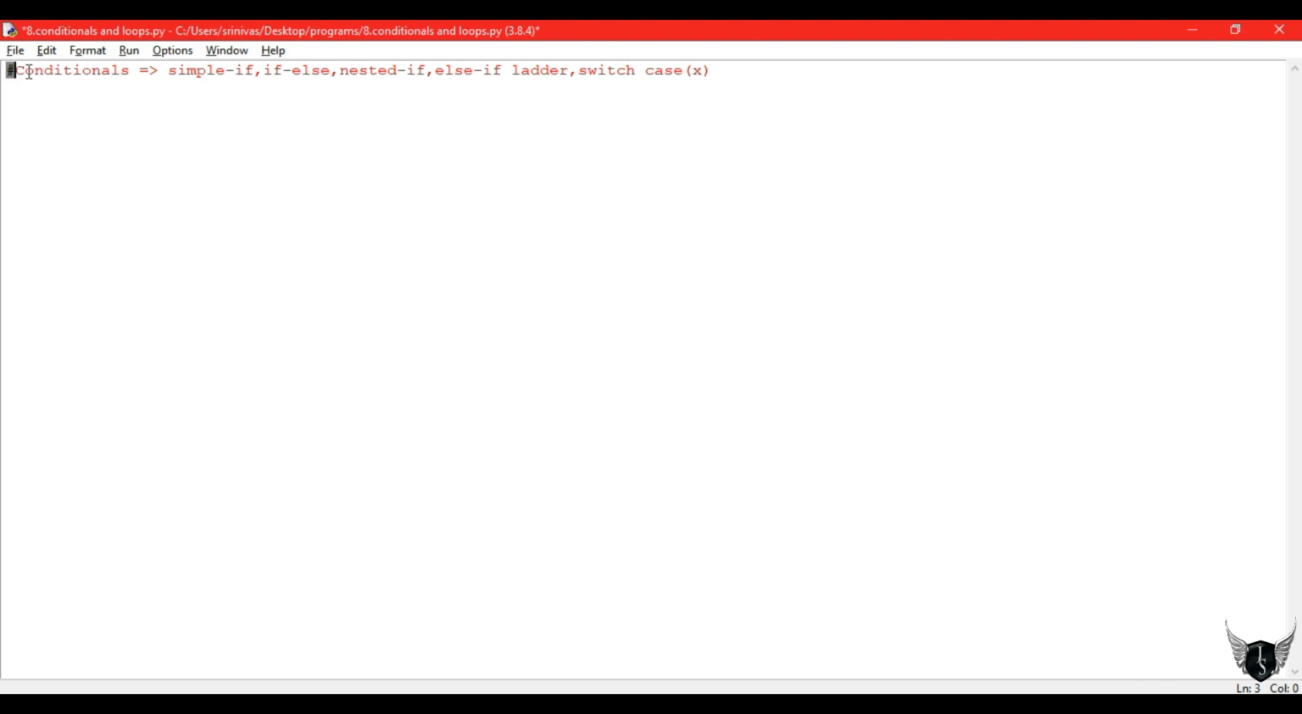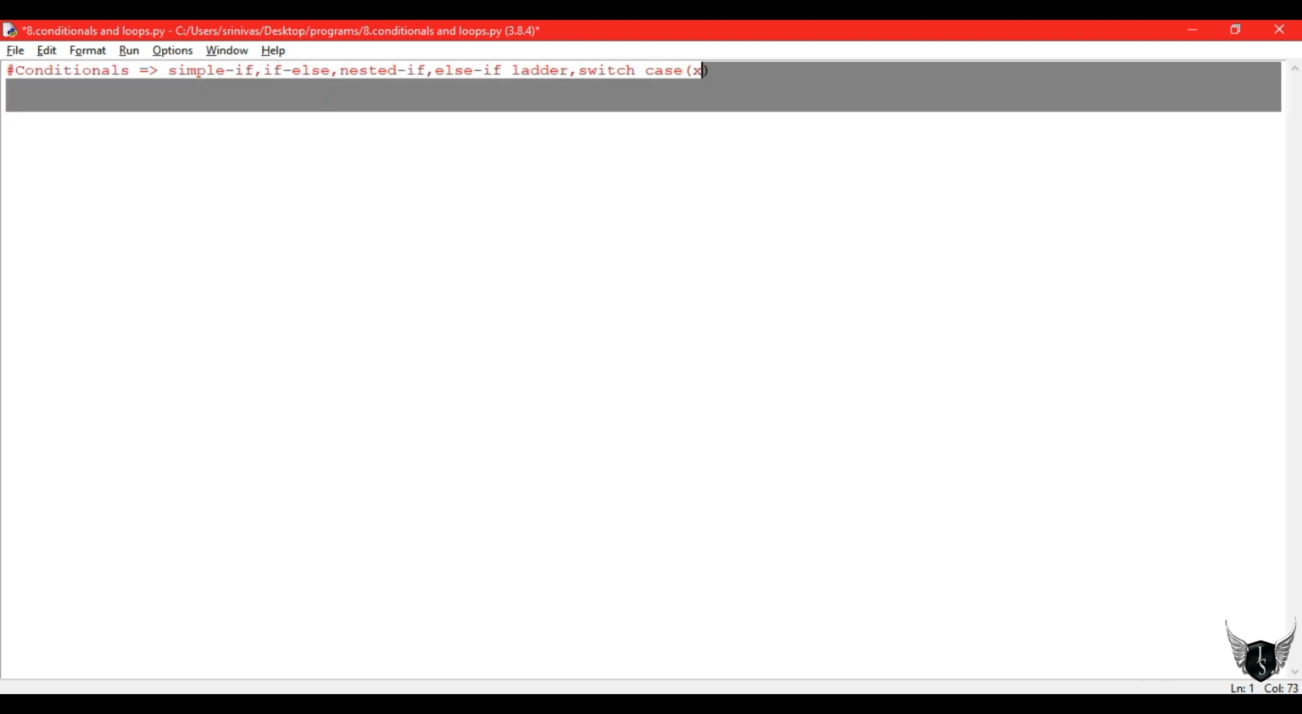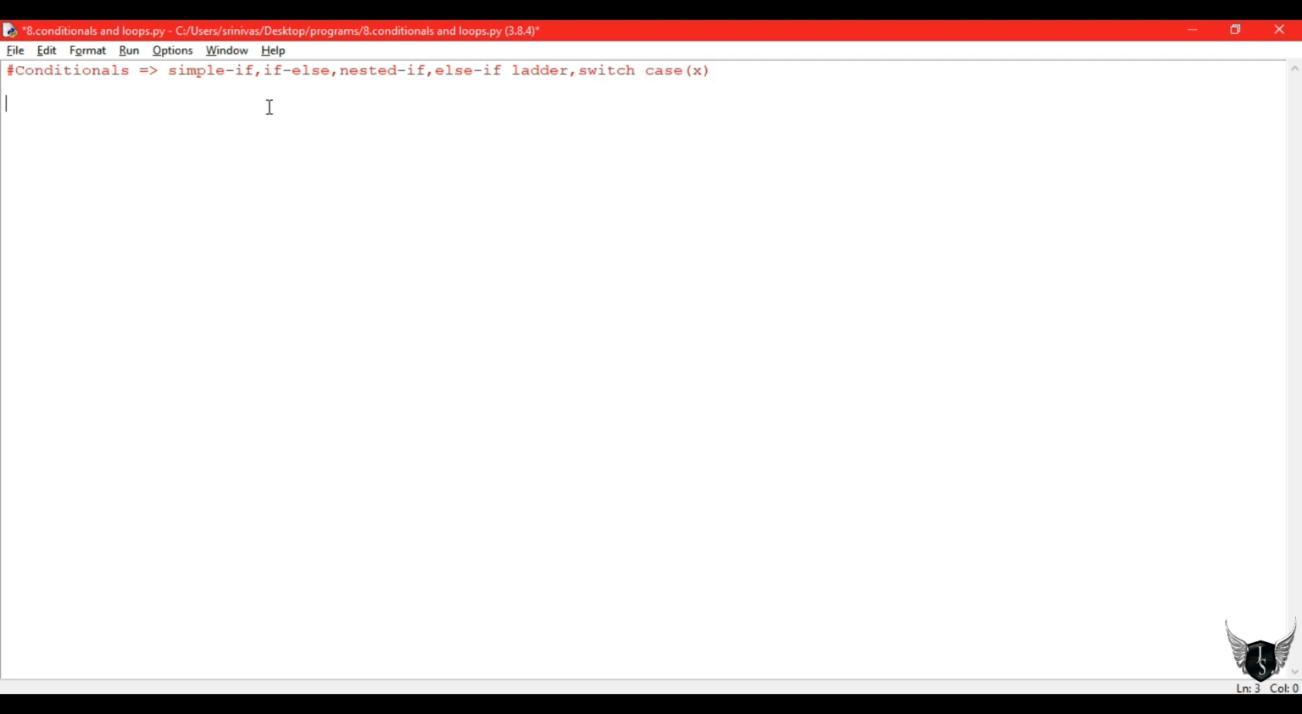So next topic is conditionals and loops. Coming to the conditional statements, we have simple if else, nested if, else if ladders, and switch case also. So let us have an example. Let's take an integer variable a. Let's read it from the input. I have given an input and I have typecast it to integer.